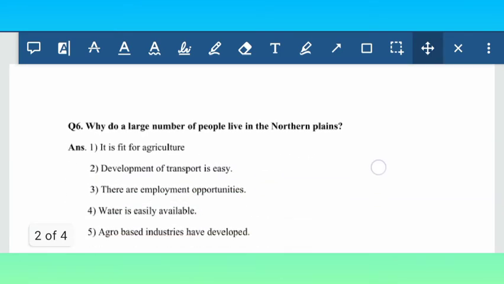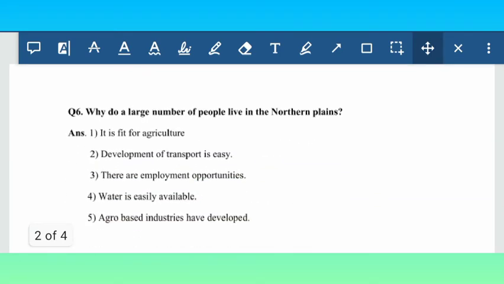Now question 6, why do a large number of people live in northern plains? Because it is fit for agriculture, development, transport is easy, there are employment opportunities, water is easily available, agriculture based industries have developed. So it is very fine for agriculture.